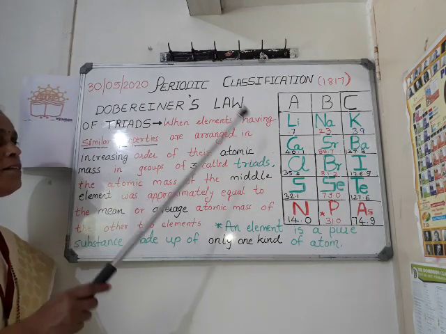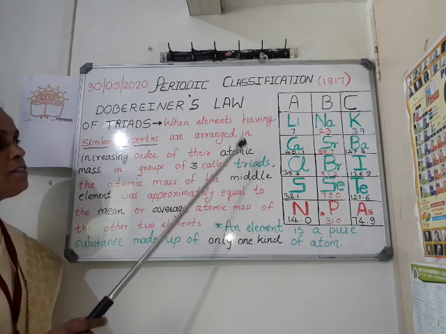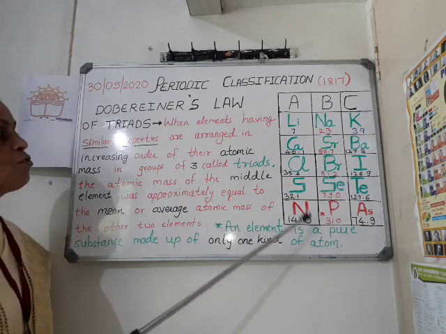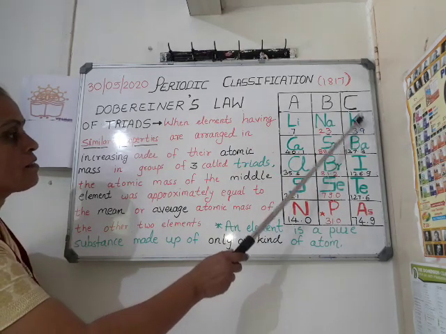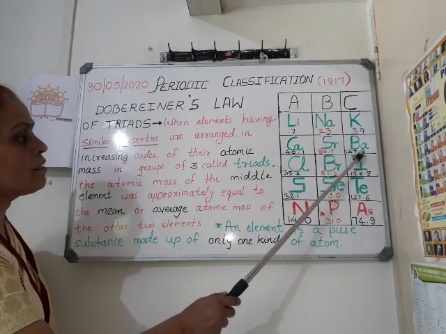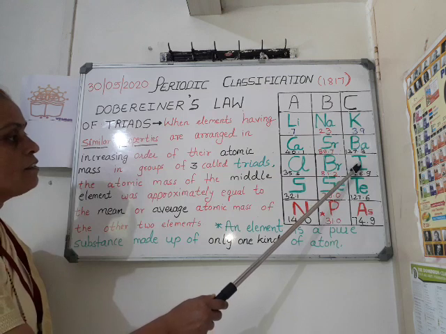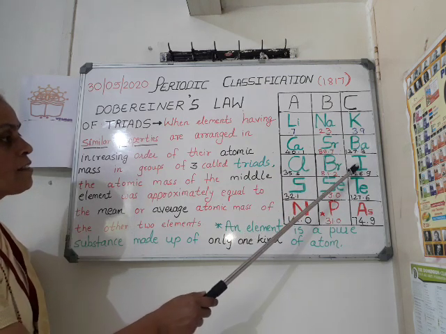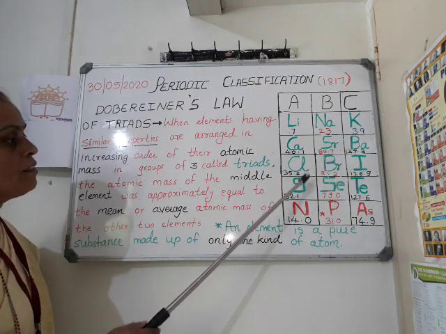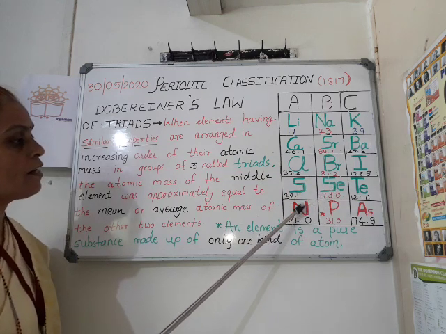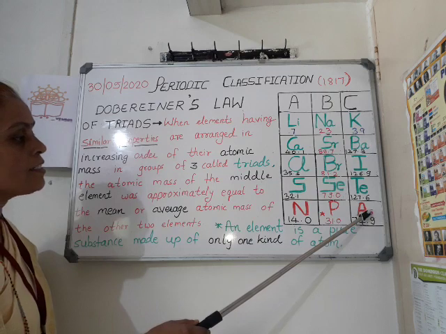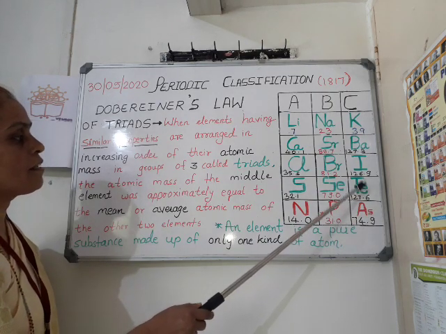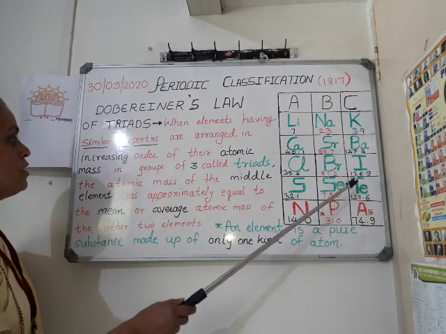Now before Dobereiner, the classification was metals, non-metals and metalloids. So which are the metals here? All these are metals. These are non-metals: iodine, bromine, chlorine, sulfur, selenium, nitrogen and phosphorus. And arsenic and tellurium are the metalloids. This point should be noted.